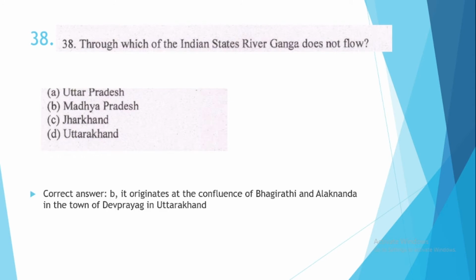38. Through which of the Indian states river Ganga doesn't flow? This is option number B, Madhya Pradesh. So let us understand the facts of the holy river Ganga. It originates at the confluence of Bhagirathi and Alaknanda in the town of Devprayag in Uttarakhand. So where these two rivers meet, Bhagirathi and Alaknanda, there only the river Ganga originates.